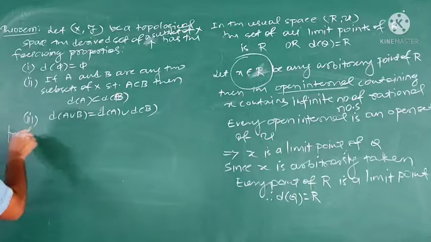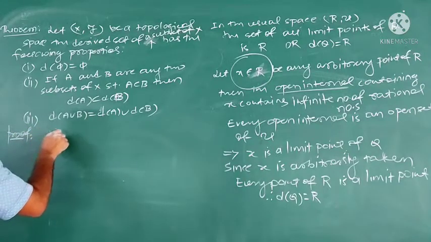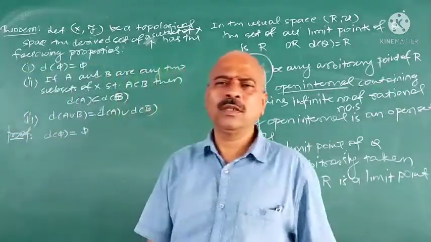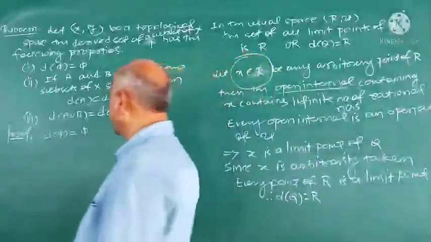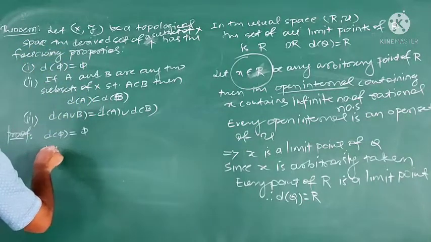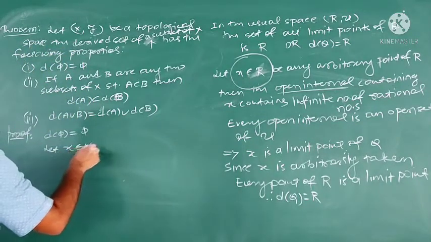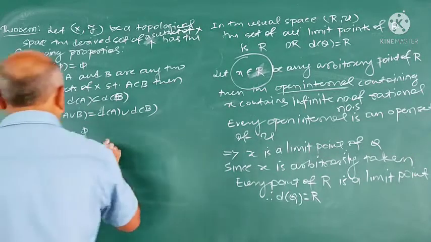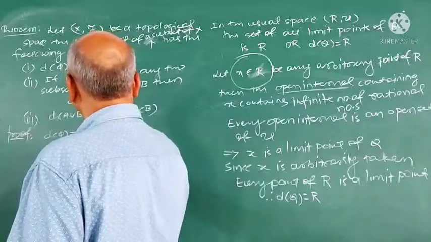Proof of the first one: D of phi is equal to phi. This seems to be obvious, because see the definition. Let x belong to X. Then suppose G is an open set.